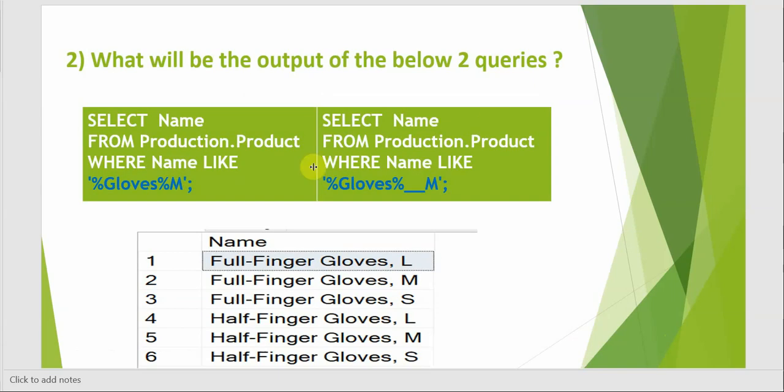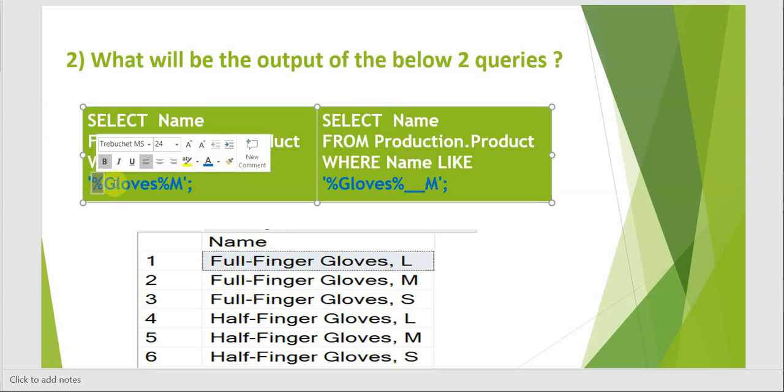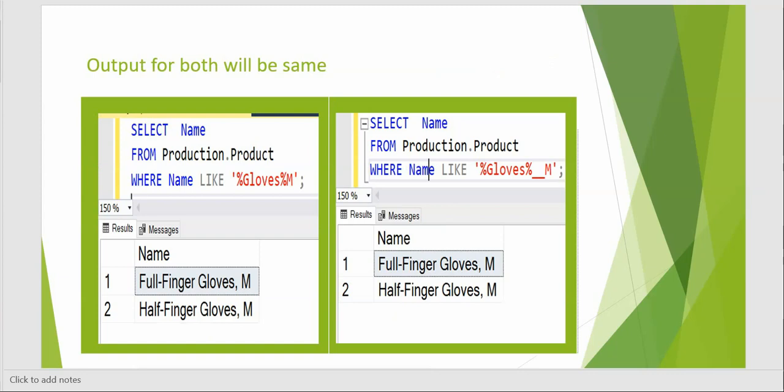The second question is, what will be the output of the below two queries? Here we're selecting the names from Production.Products. Here are my products: full finger gloves of sizes L, M, S and half finger gloves of L, M, S. In one query we have the percent symbol, then gloves, again the percent symbol, then M. In the other we have the underscore twice and then M. The output of both will be the same, because the percent symbol considers any number of characters before it, while the underscore considers only a single character.